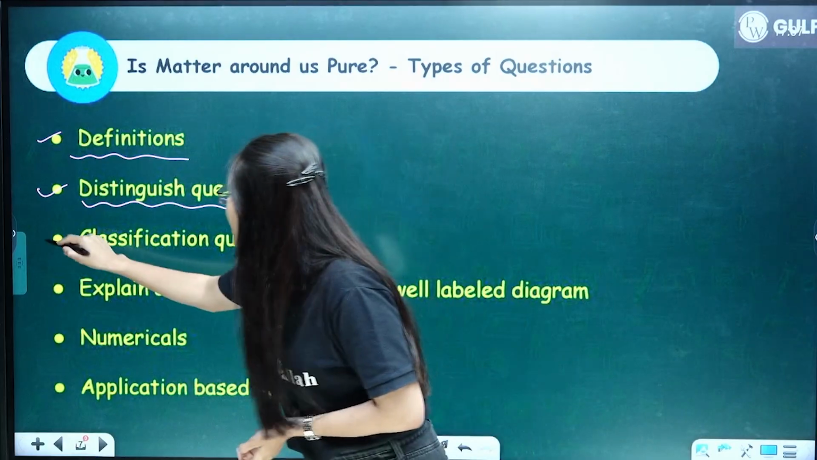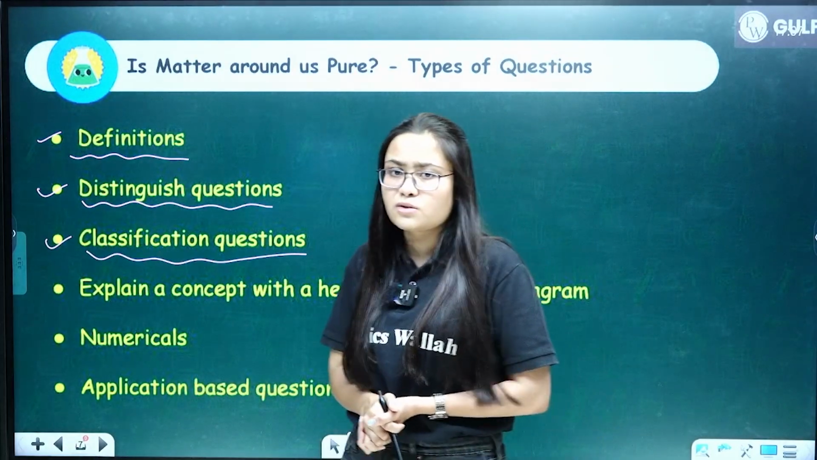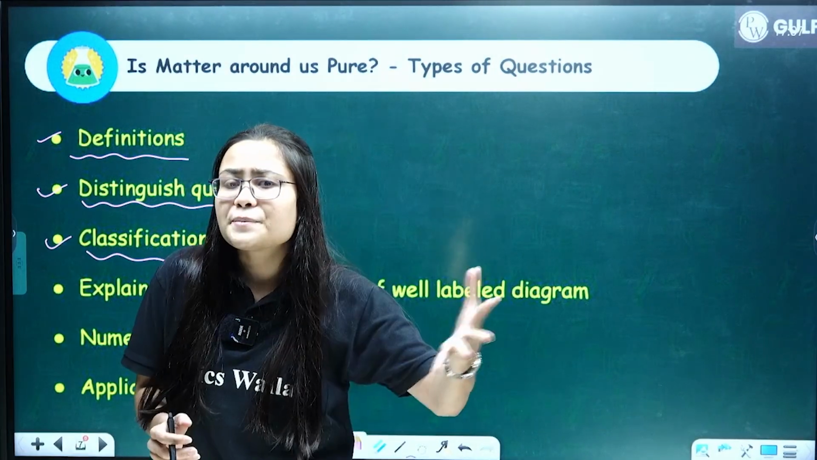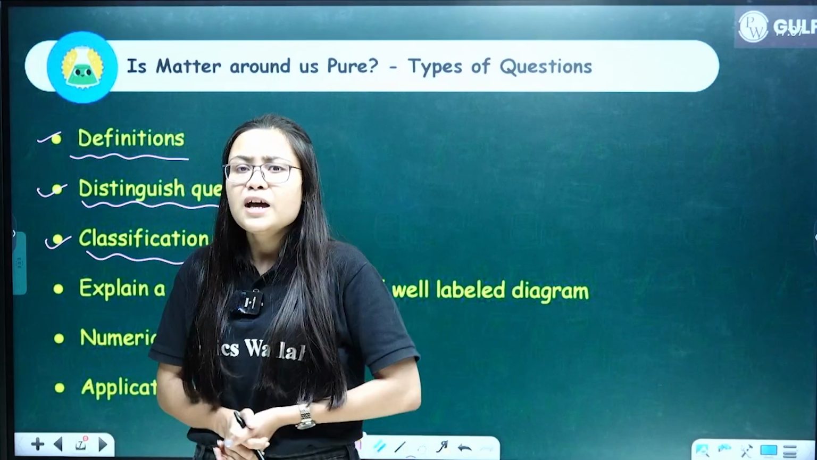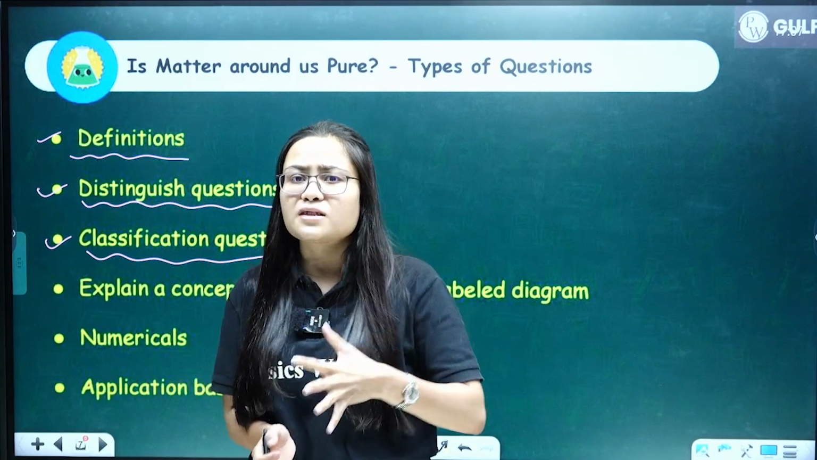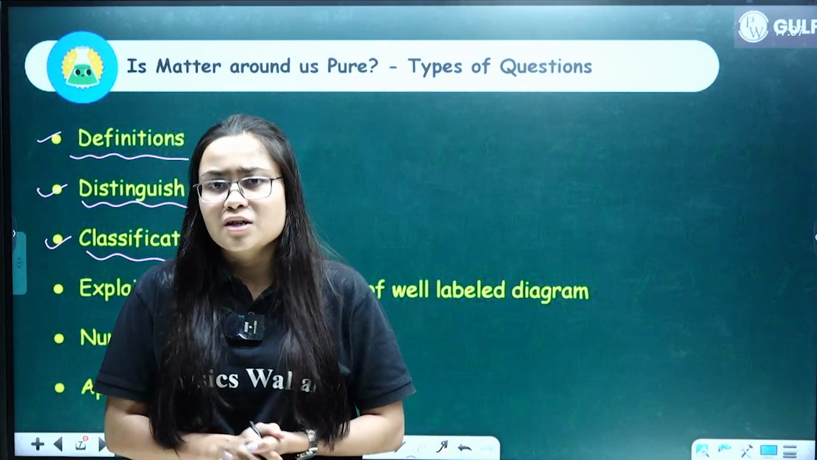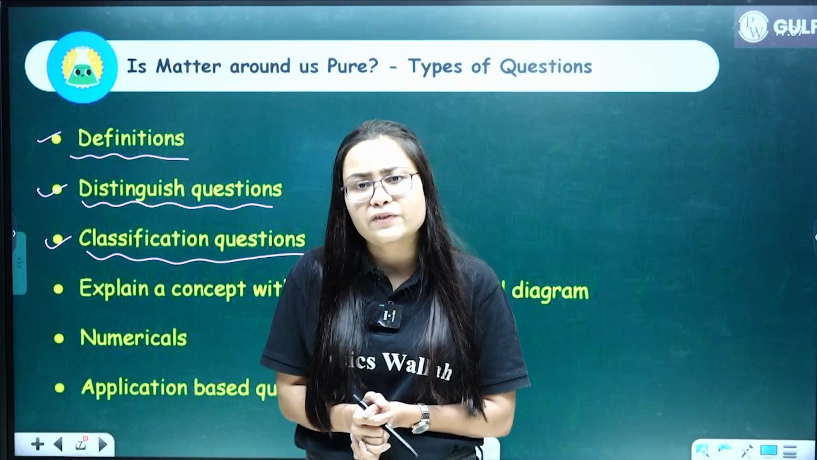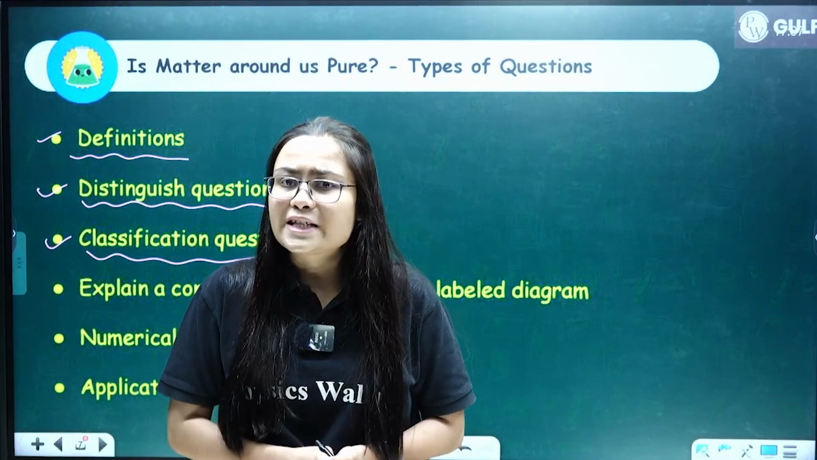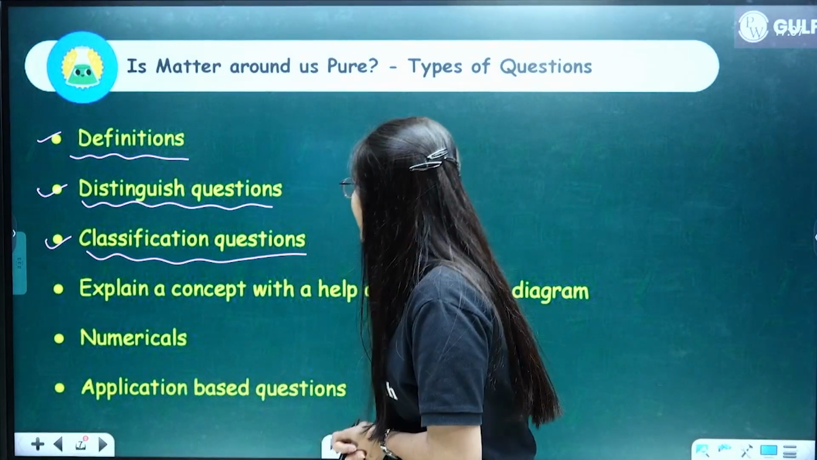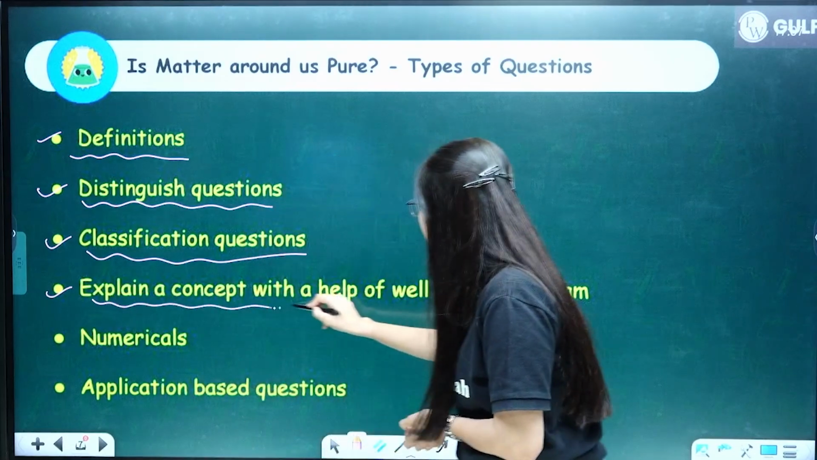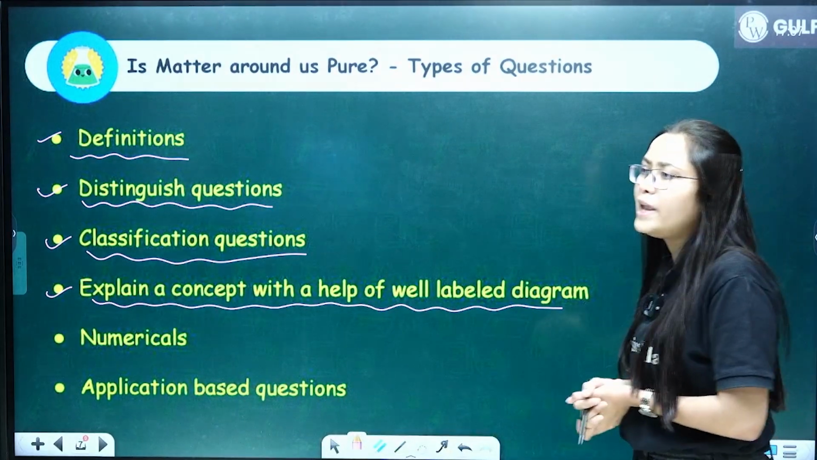Clear? Then we have classification questions. Okay, into how many types can you classify mixtures? Into how many types can you classify heterogeneous mixtures? So heterogeneous mixtures are classified into 2 types, colloids and suspensions. Clear? Then we have explain a concept with the help of again a well labeled diagram.